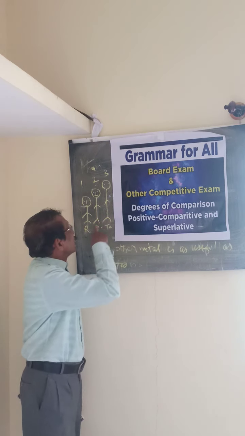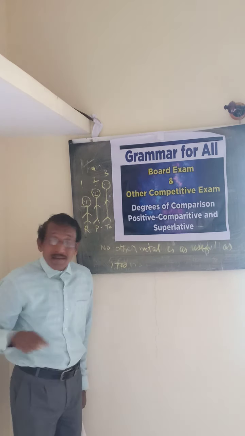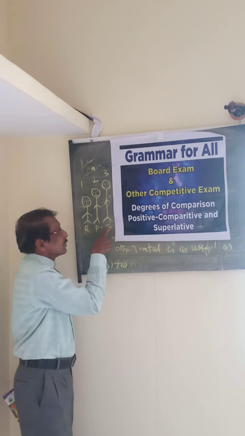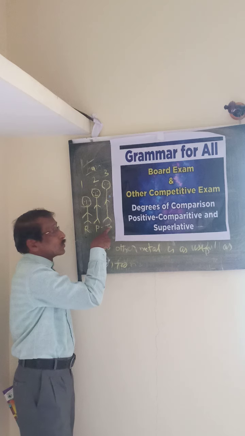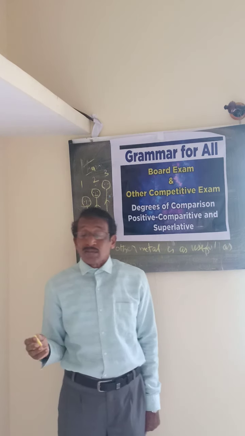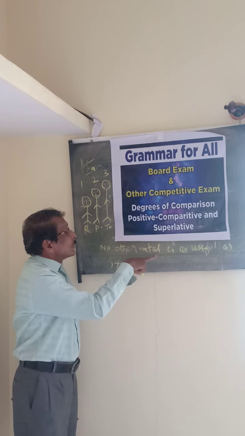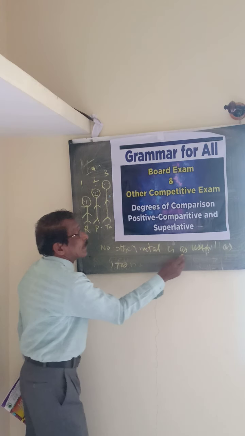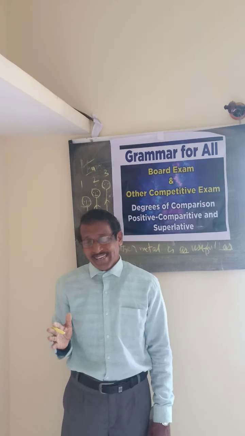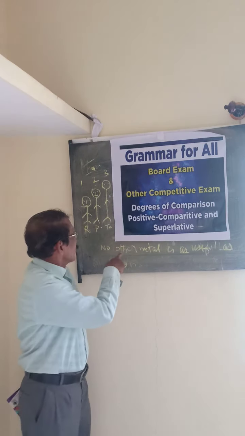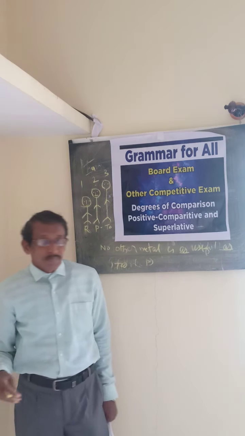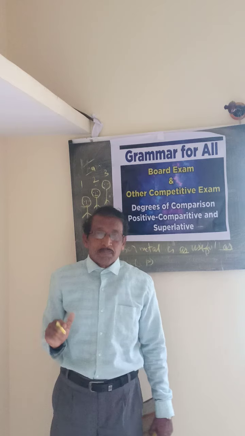For example, I told you here, this Peter is taller than Raju. Then here superlative degree, Tommy is the tallest of all boys. Tallest, tall. In the same way, no other metal is as useful as. Two times we are using the word as. Here, this is positive.